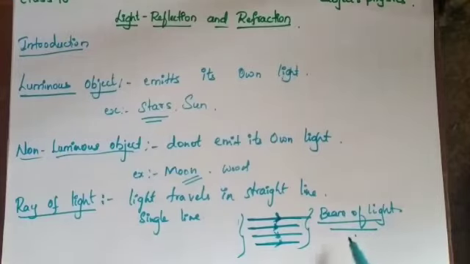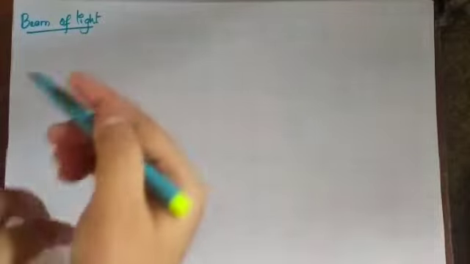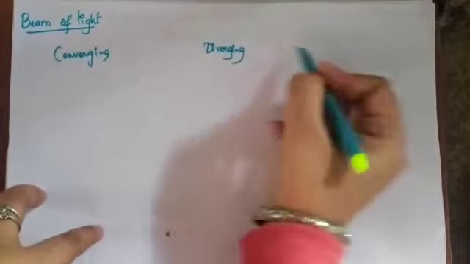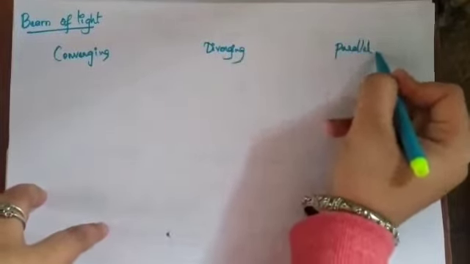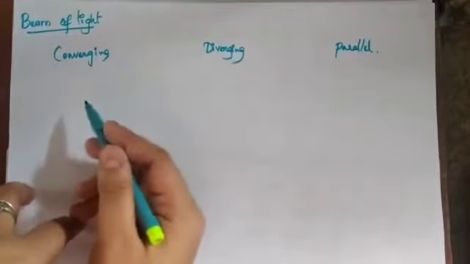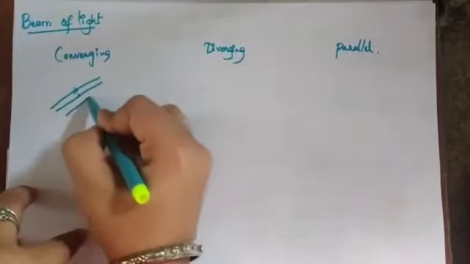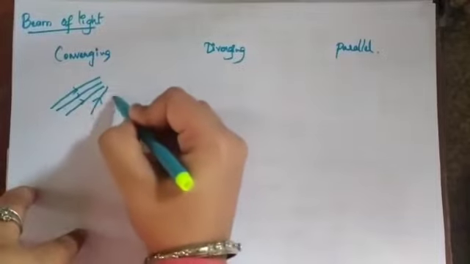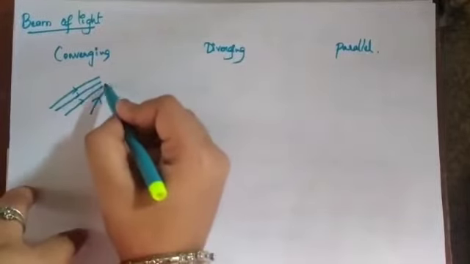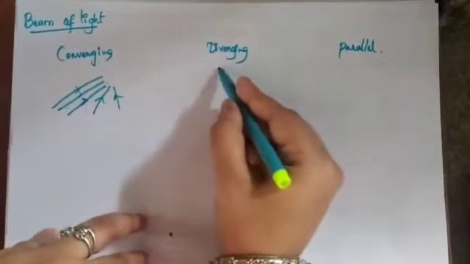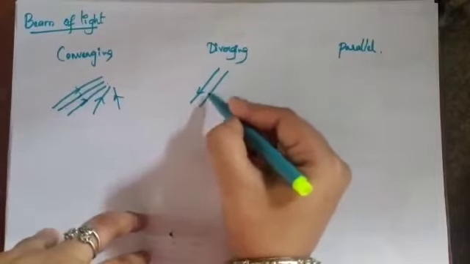Now, in the beam of light also there are different kinds. What are those? One is the converging beam of light, another one is the diverging beam of light, and another one is the parallel beam of light. Converging means converging to a point. A certain point, all the rays are coming and converging to a point. A diverging ray of light means I can say this is the diverging.